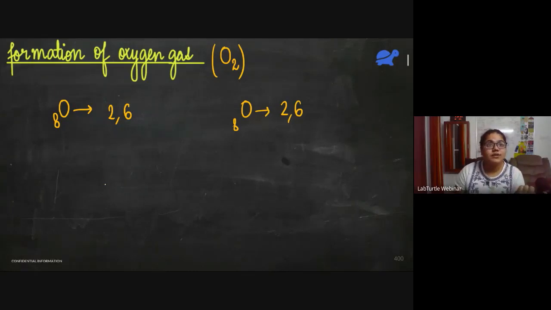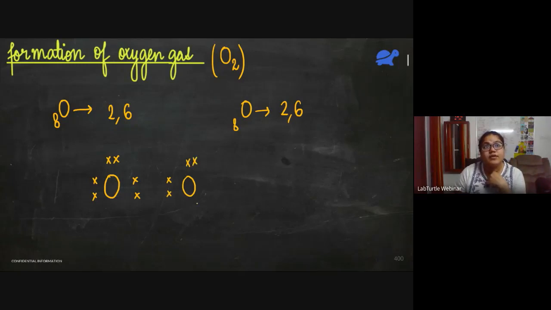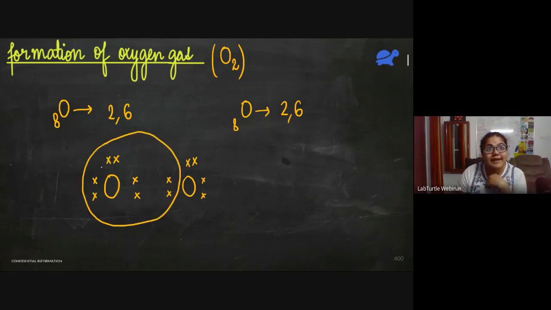So oxygen has 1, 2, 3, 4, 5, 6. It is going to share these 2 electrons with another oxygen. So if we see the octet of this oxygen atom, it is complete. It has 8 electrons. Same thing for this oxygen atom, it has 8 electrons.